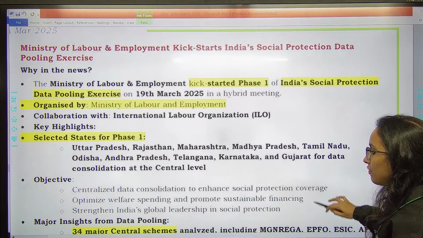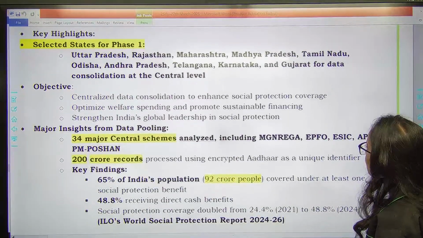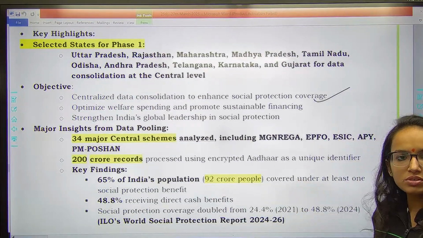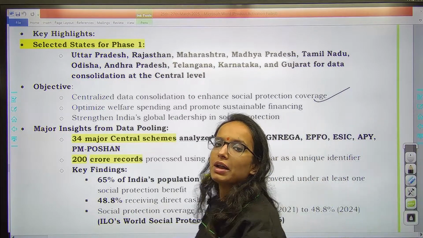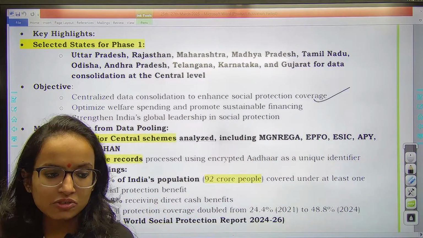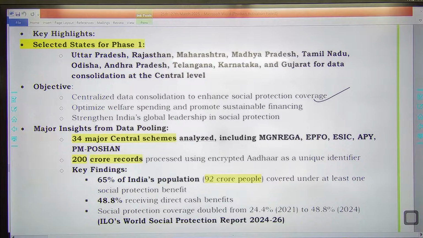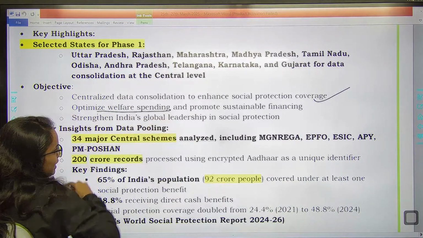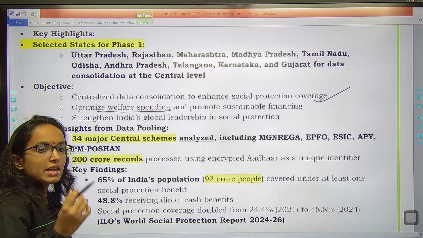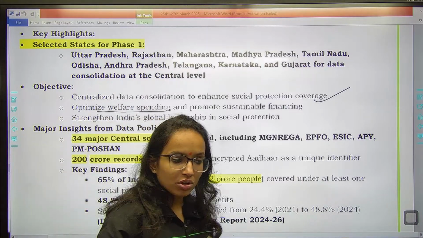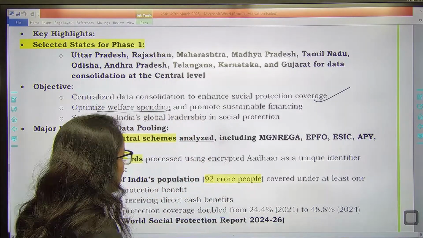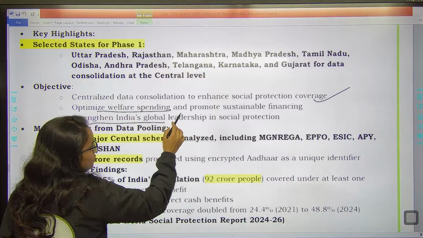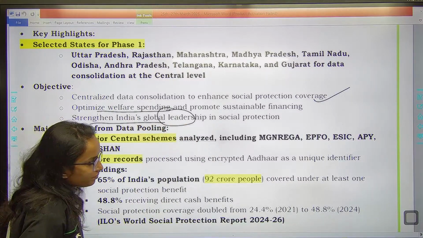Objectives are, of course, to collect and centralize the data, social protection coverage का, so that government can plan better further, है ना? अगर आपके पास data अच्छा है, so government would be able to plan further for the formalization of the economy. Then optimize welfare spending and promote sustainable financing. If there is need to cut down on something or to increase the expenditure, whatever is required. Strengthen India's global leadership in social protection.